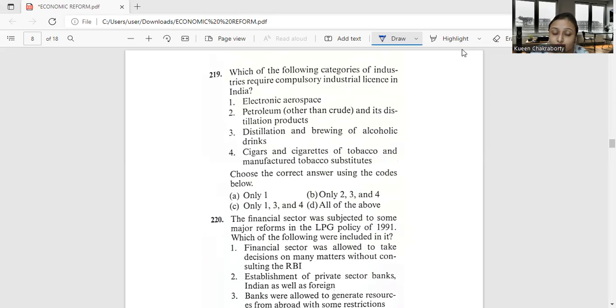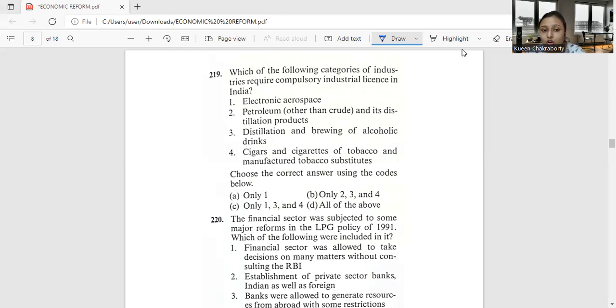Also, electronic aerospace and defense equipment, cigars and cigarettes of tobacco and manufactured tobacco substitutes, specified hazardous chemicals such as hydrocyanic acid, phosgene and its derivatives, and isocyanides, and those not specified elsewhere like methyl isocyanide and all.